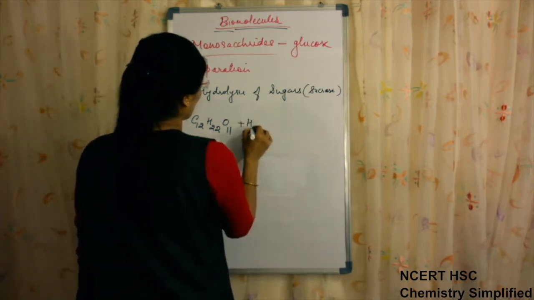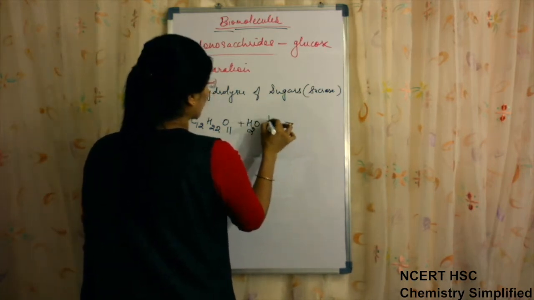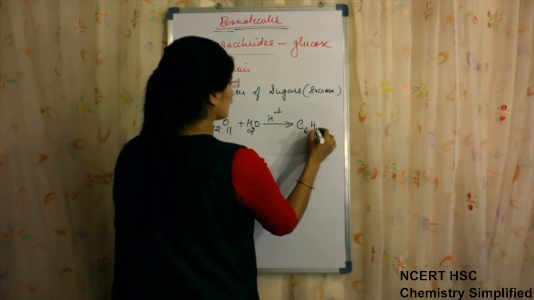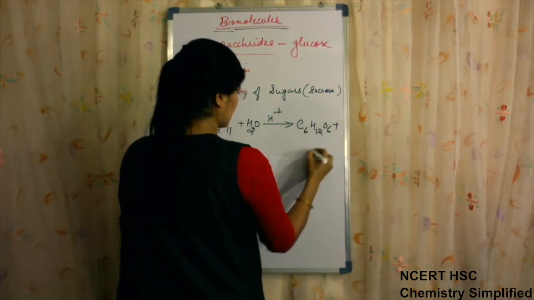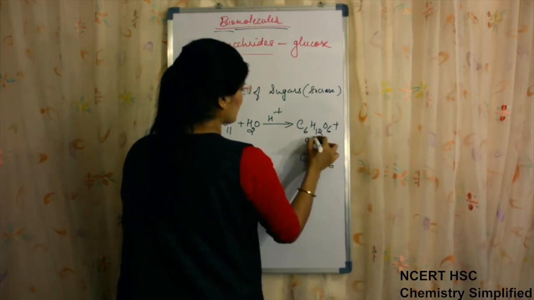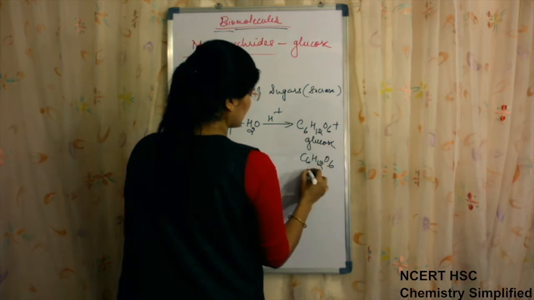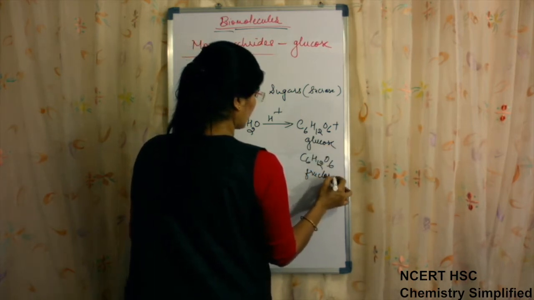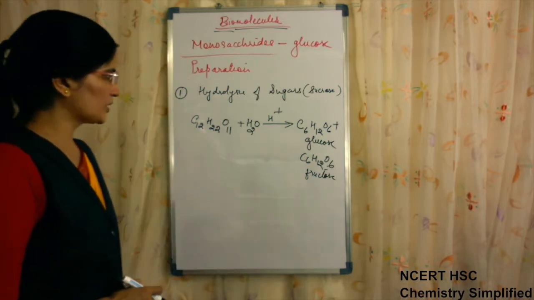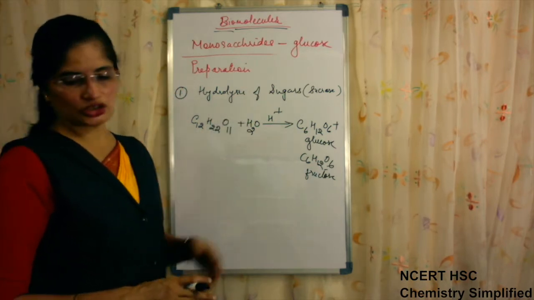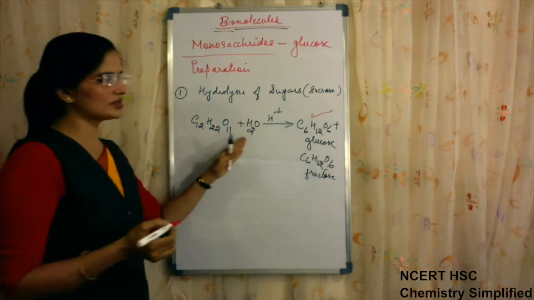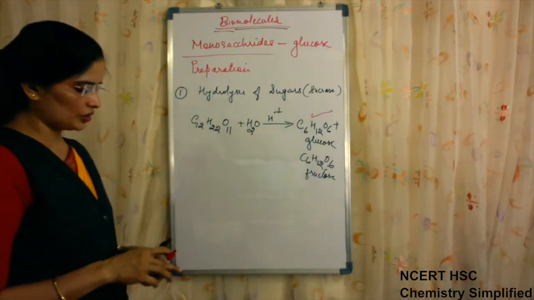When it is hydrolyzed in presence of acid, it will give 2 units, C6H12O6 plus C6H12O6. One of them is glucose, the other is fructose, because sucrose has 2 units, one glucose and one fructose. So one method of preparation of glucose is hydrolysis of sugars.